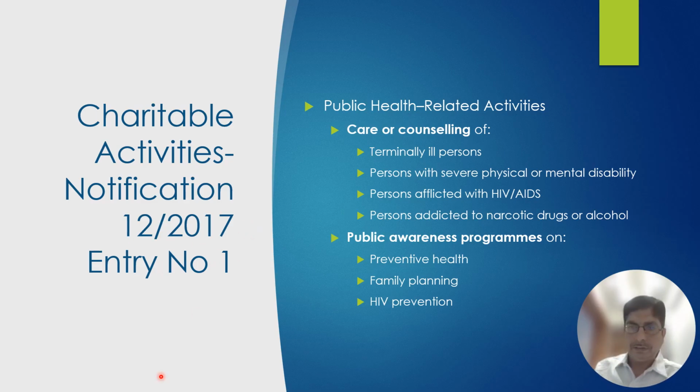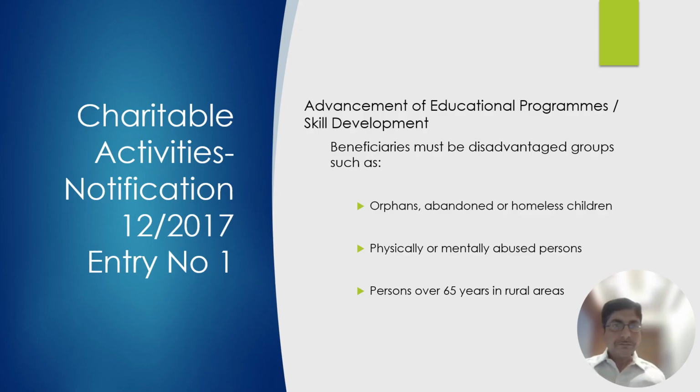Let's have one question here. Suppose there is a doctor, an individual, having an OPD. How can he claim the exemption under entry number 1? He cannot claim. The correct word is he cannot claim exemption under entry number 1. That doctor needs to go to entry number 74 of the same Notification 12/2017 to claim the exemption from GST. Have you understood? Correct. Let's move ahead.